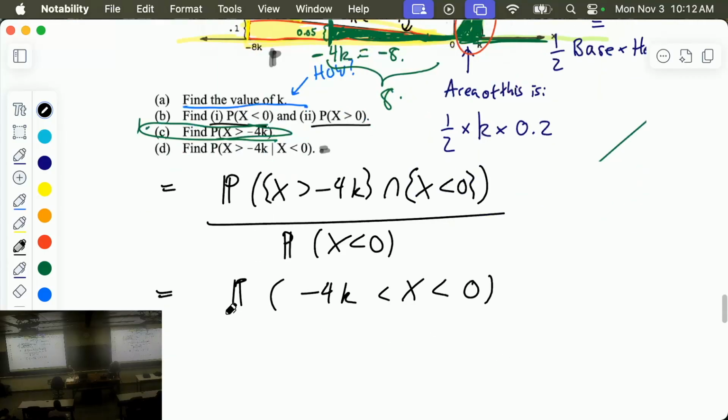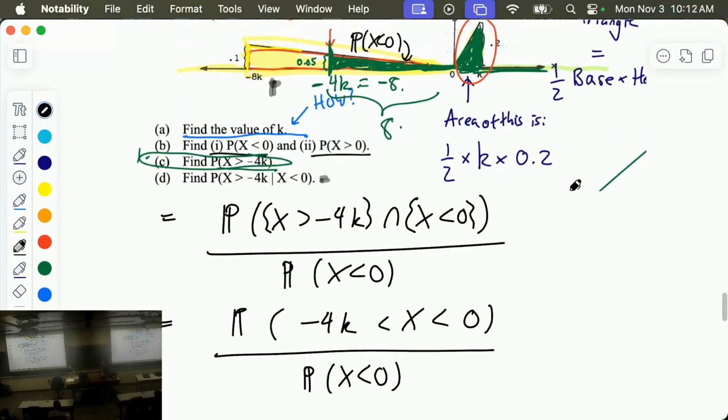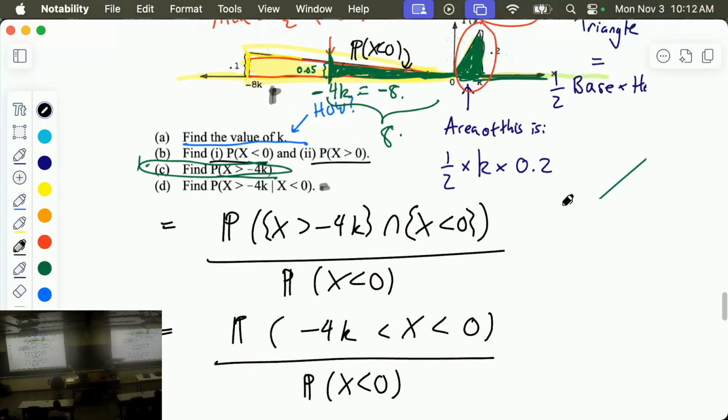And you divide by the probability X is less than 0. And actually, all of these things we have calculated before. Negative 4k is less than X is less than 0, that is the left green triangle, divided by X is less than 0, that's the big yellow triangle.